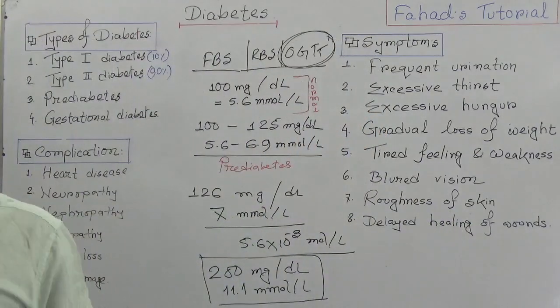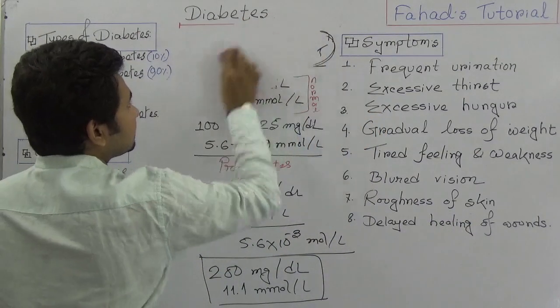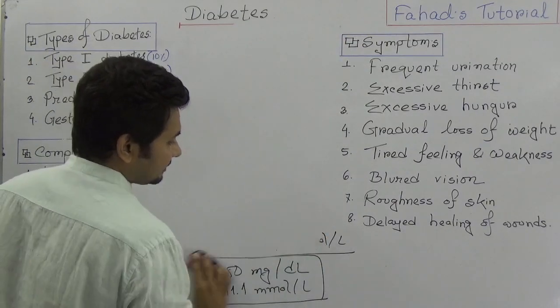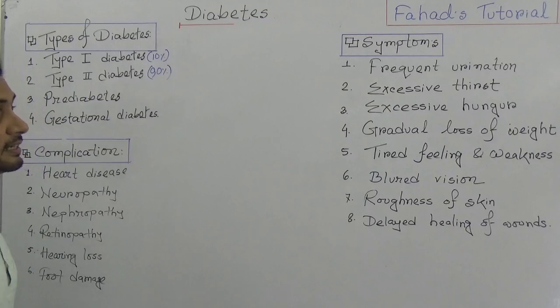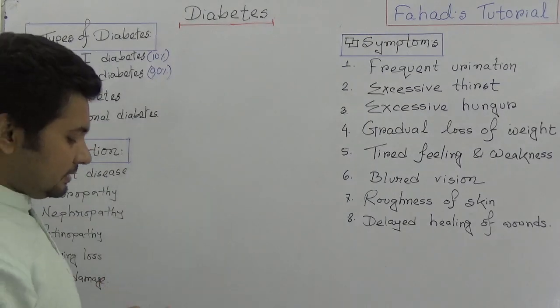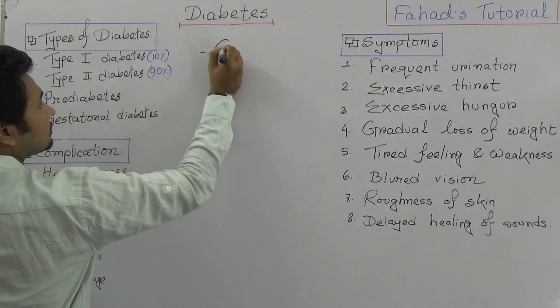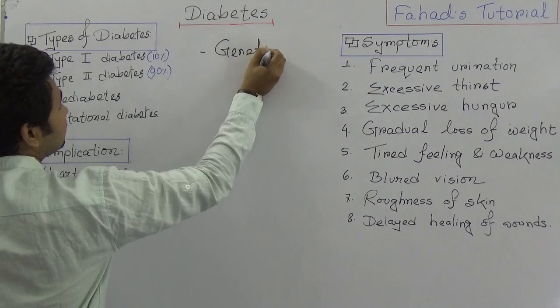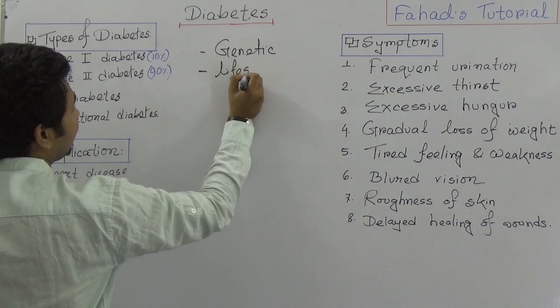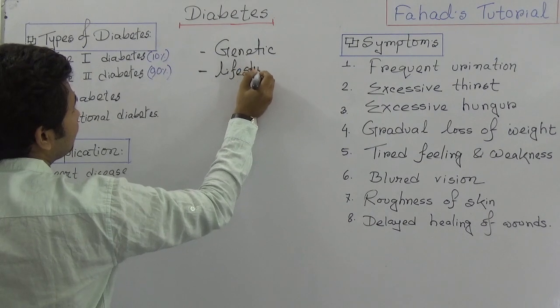So simply, we are just talking about diabetes, a normal blood glucose level, and the symptoms. Now, what can be the preventions? You know, there are two things. This is a genetic disease, and lifestyle modification.